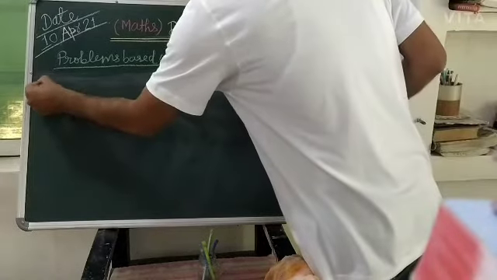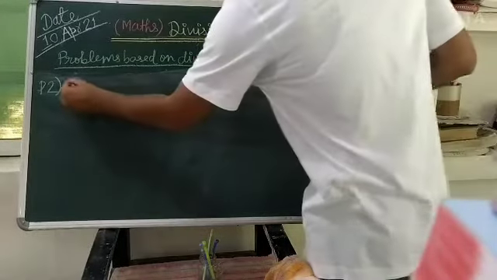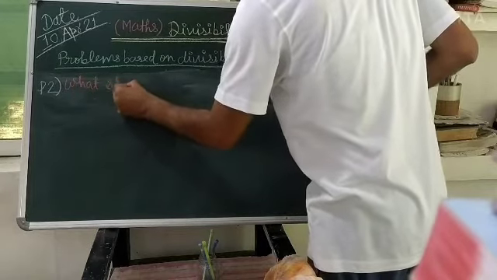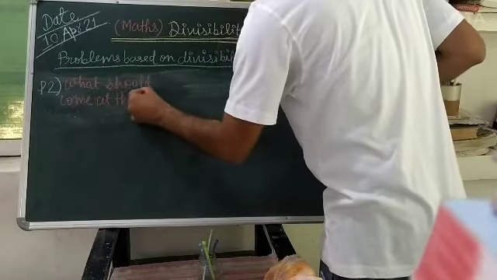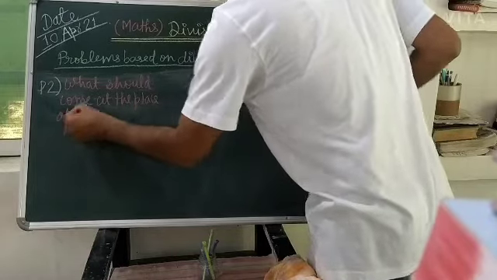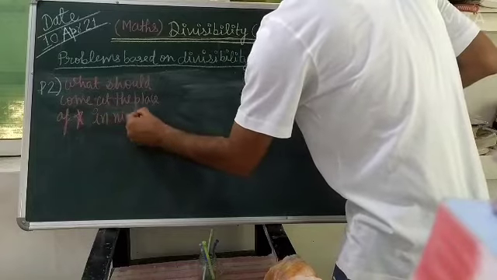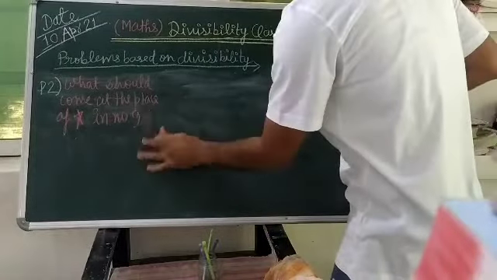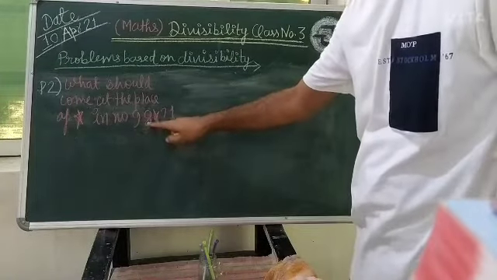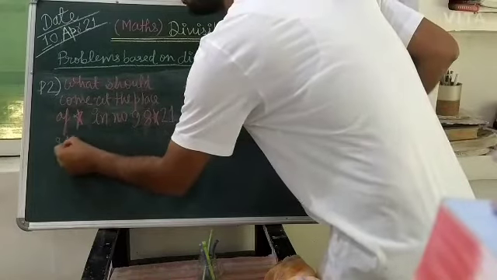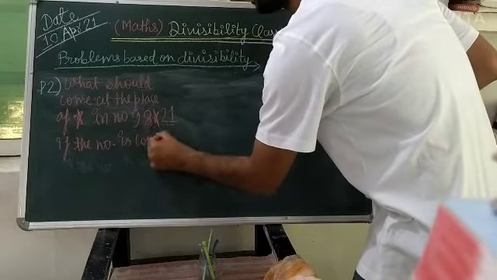So we are choosing problem number 2, and problem number 2 is: what should come at the place of the star in the number 9 star 9 8 star 2 1, if the number is completely divisible by 9?